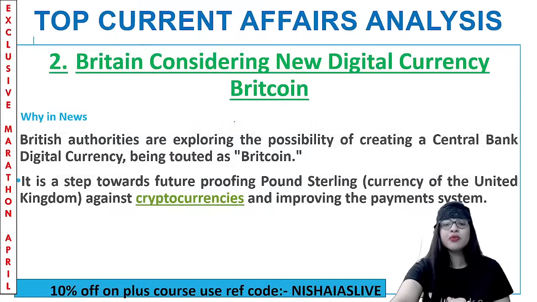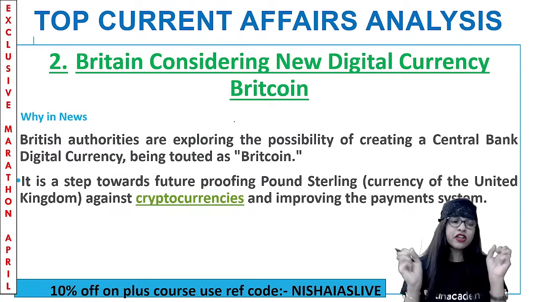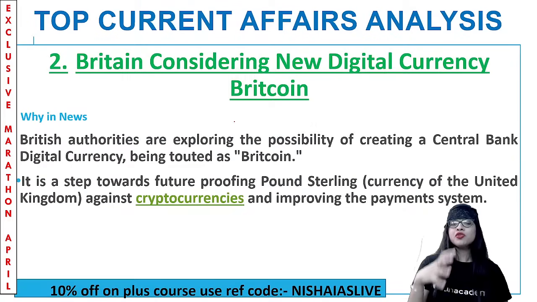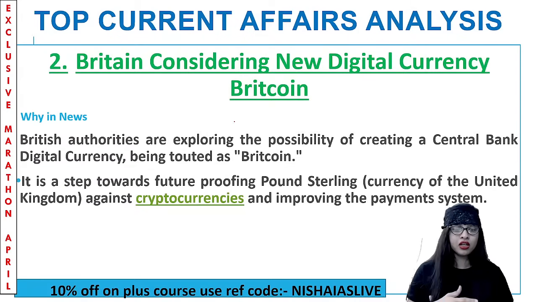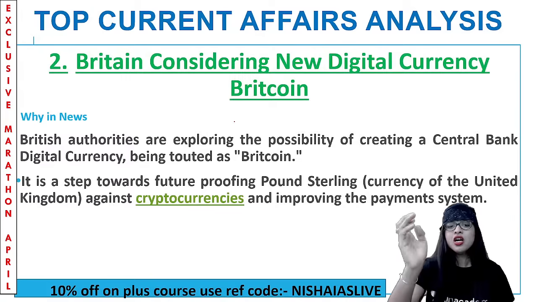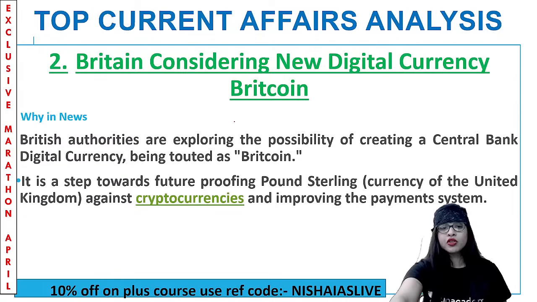Now, this Britcoin is basically a step towards future-proofing pound sterling, the currency of the UK, guys, against cryptocurrency. It is something against cryptocurrency by the UK, and also for improving the payment system of the Central Bank of the UK.